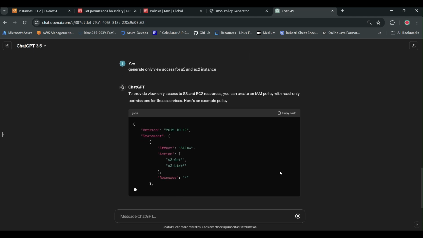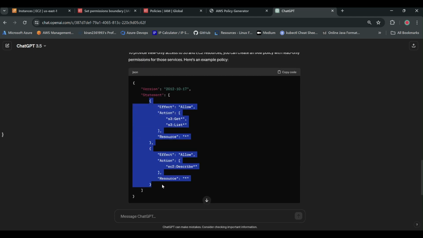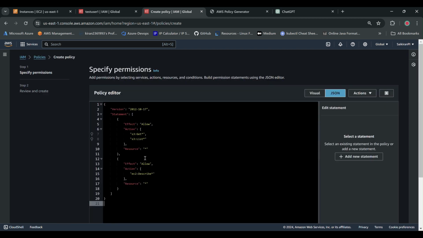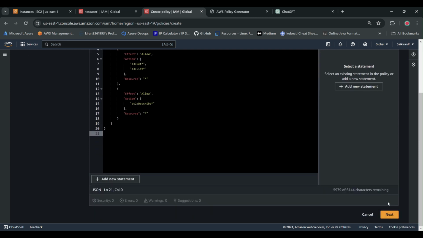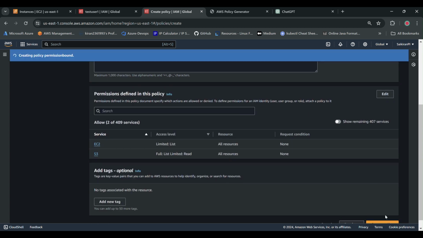Administrator access means he can do whatever he wants to do, guys. Now what I'm doing is just restricting him with the boundaries. What you have to do is create one policy and then paste your entire policy here. Click on next, set this as permission boundary, and then come down and create the policy.